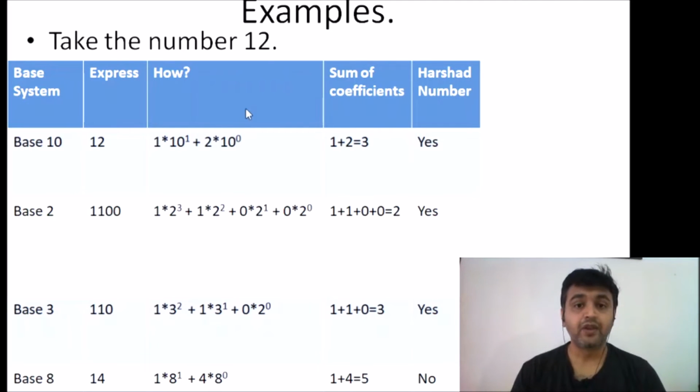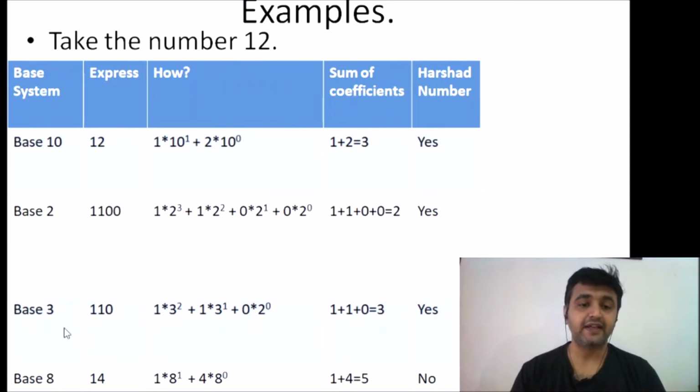Base 2 means binary. Now how can you express 12 in binary form? 12 is 1 into 2 cubed plus 1 into 2 squared plus 0 into 2 plus 0 into 2 raised to 0. If you observe, the powers of 2 are decreasing, and we take the coefficients, which are 1, 1, 0 and 0. So 12 is expressed as 1100 in base 2. The sum of the coefficients is 1 plus 1 plus 0 plus 0, which is 2, and 2 divides 12. So yes, it's a Harshad number.